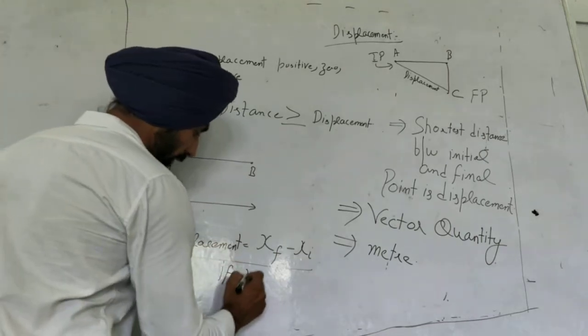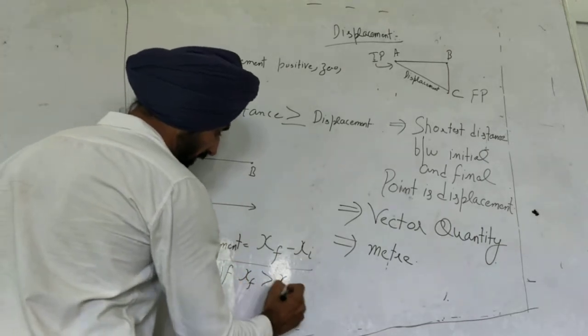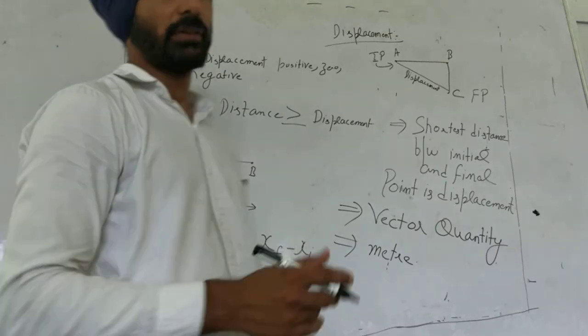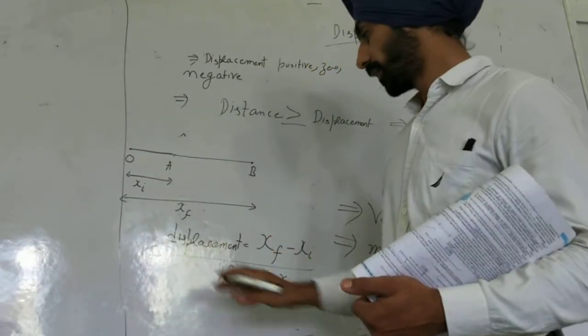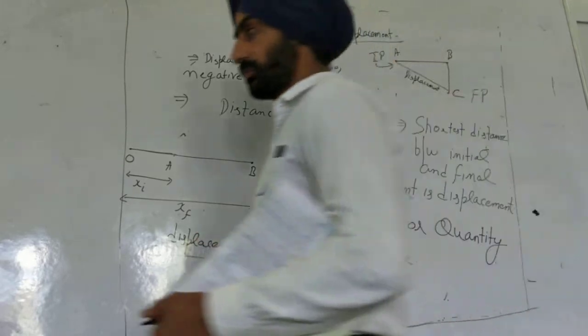If xf is greater than xi, that means final distance is greater than initial distance, displacement is positive.